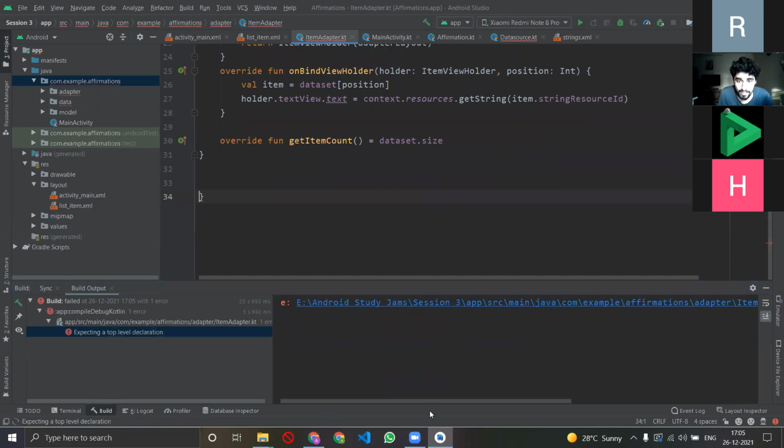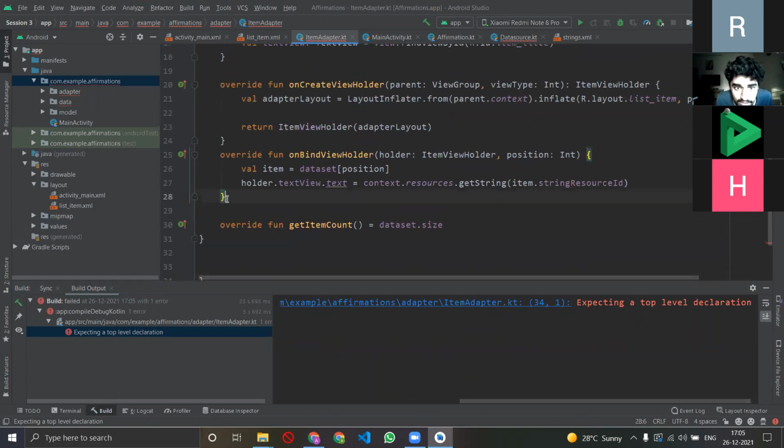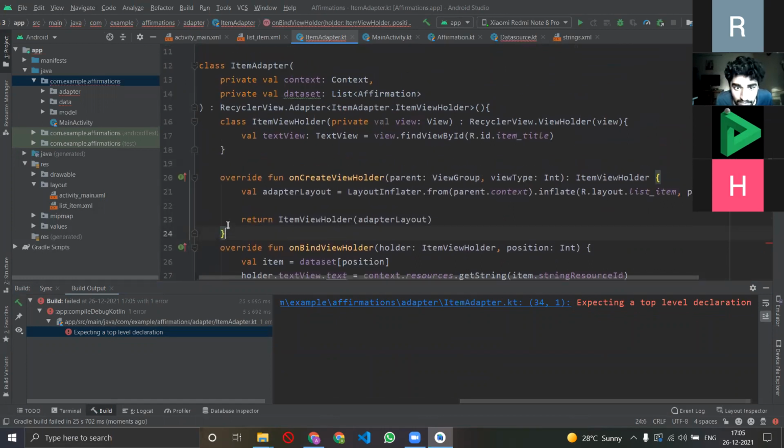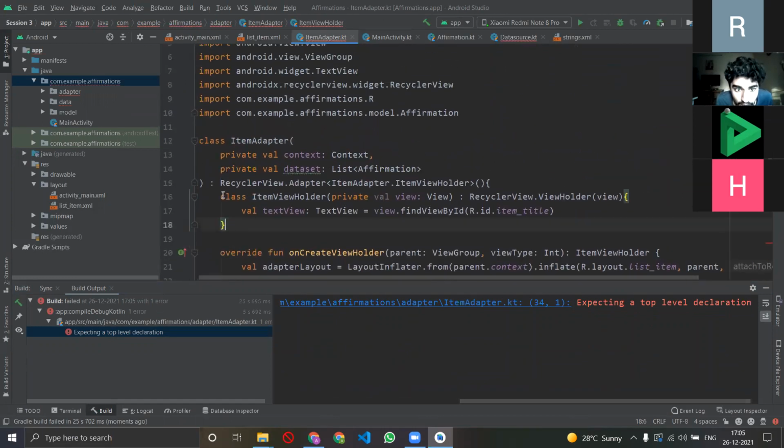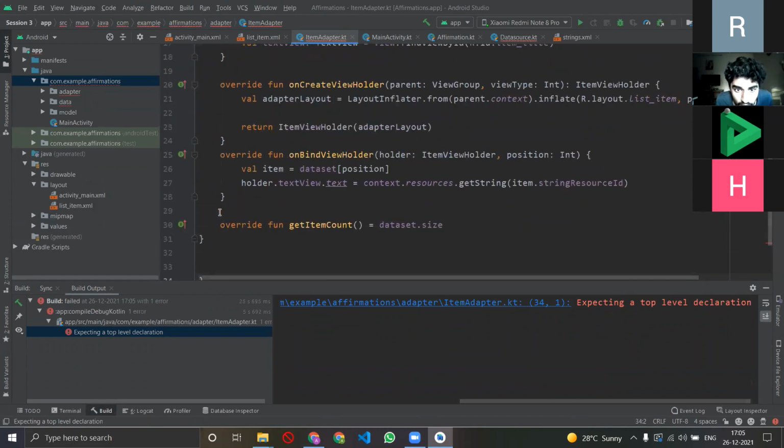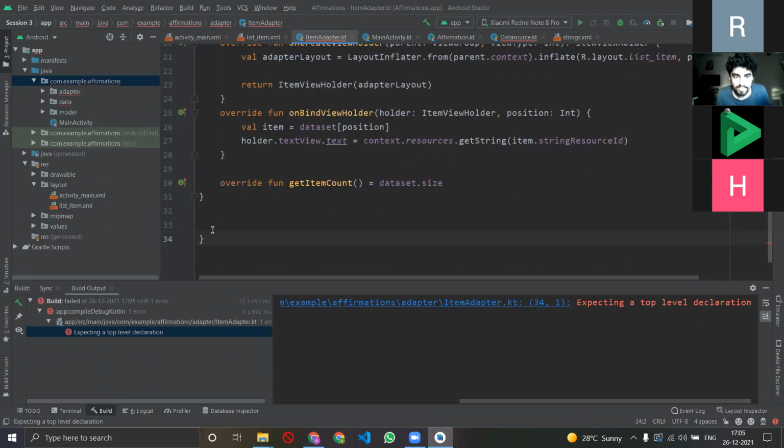Okay, it gave me an error, right? Which line did it give me an error? Expecting a top level declaration. Okay, so I guess on line 34, that means there is some problem with the brackets. Is this an extra bracket?